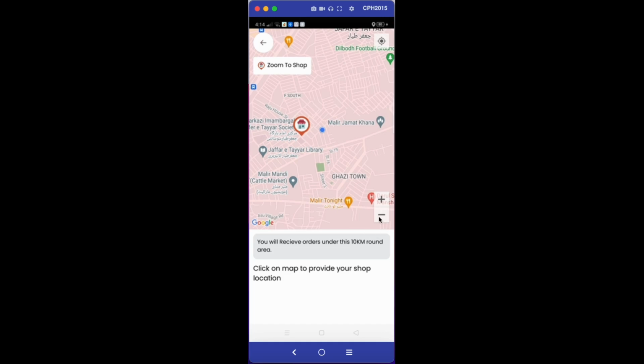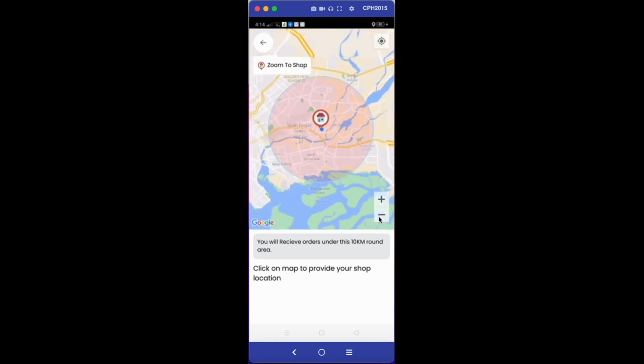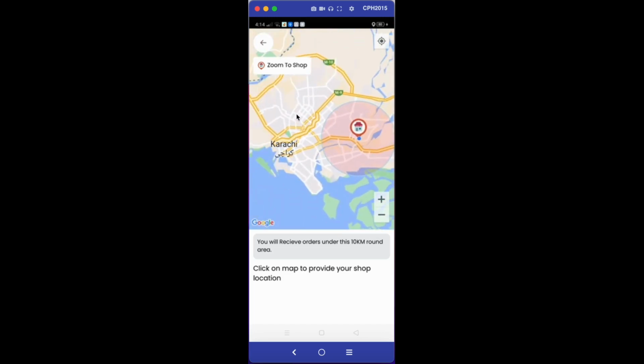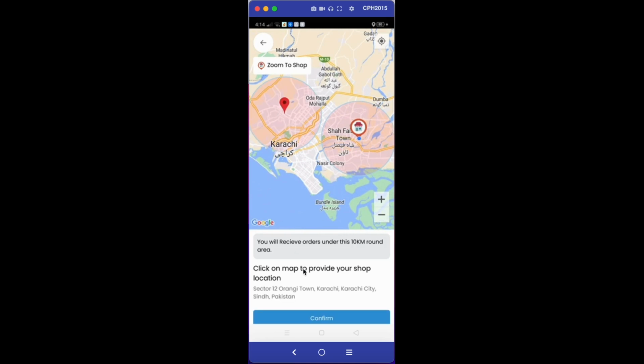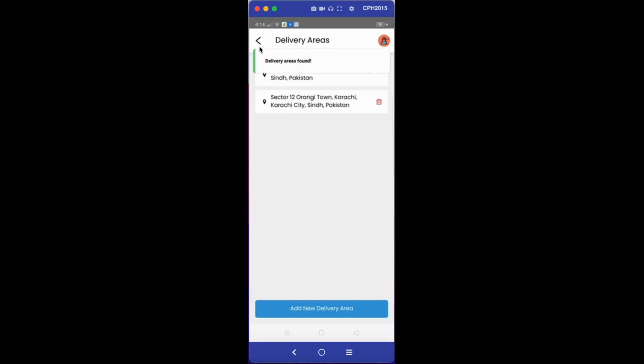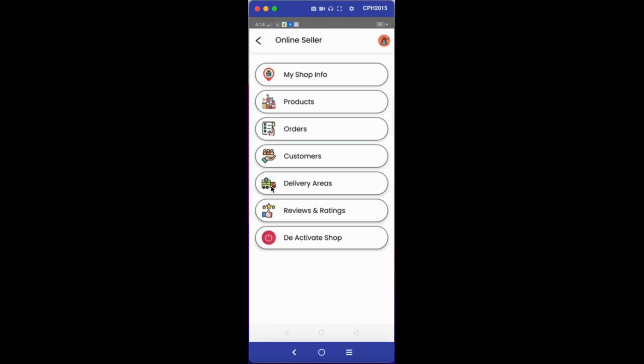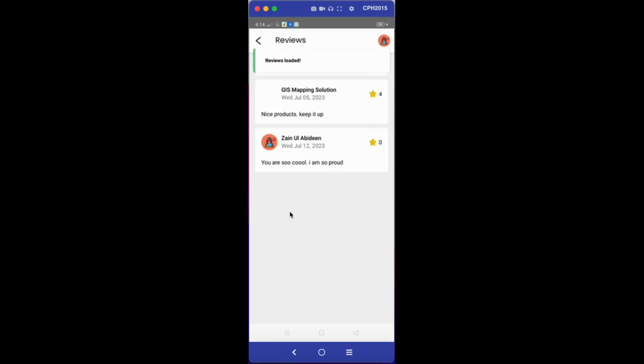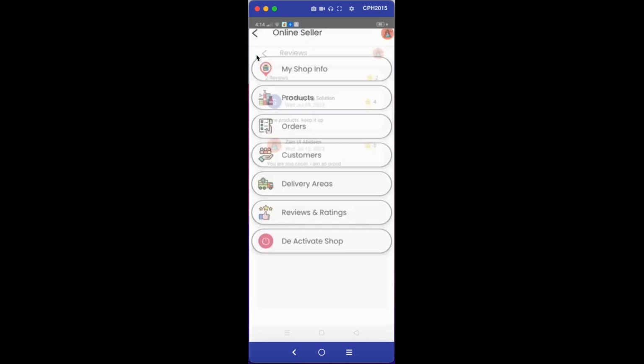If you are providing delivery only in this area, you can click this to add more delivery areas, and it will be added into your delivery areas. You can also see the reviews that customers gave you.